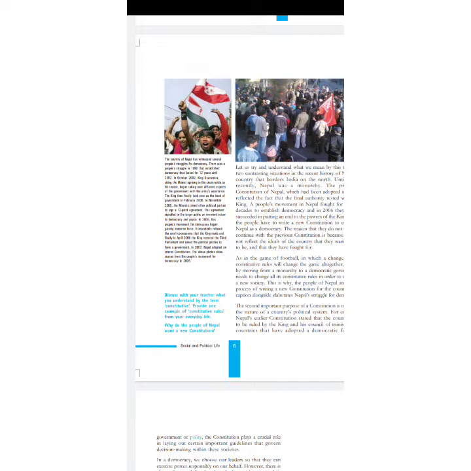However, later on power started to shift, and in 1990 the power was slowly taken from the king. People's movement started, and finally in 2006 democracy came into being. I'm talking about Nepal. Now under democracy, the people choose the leader, and the leaders represent the people on their behalf.